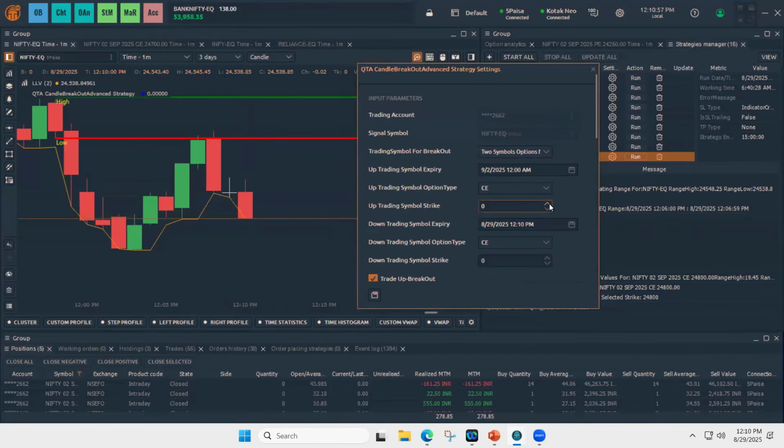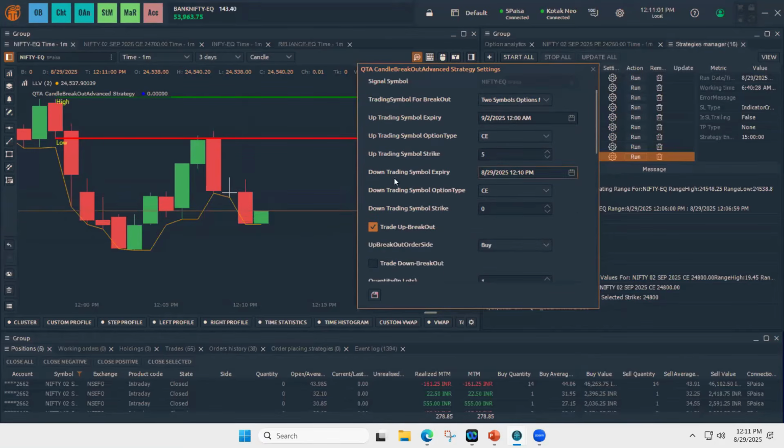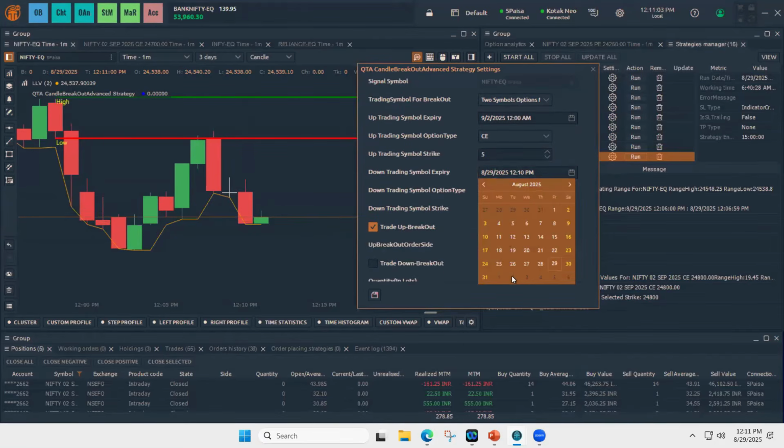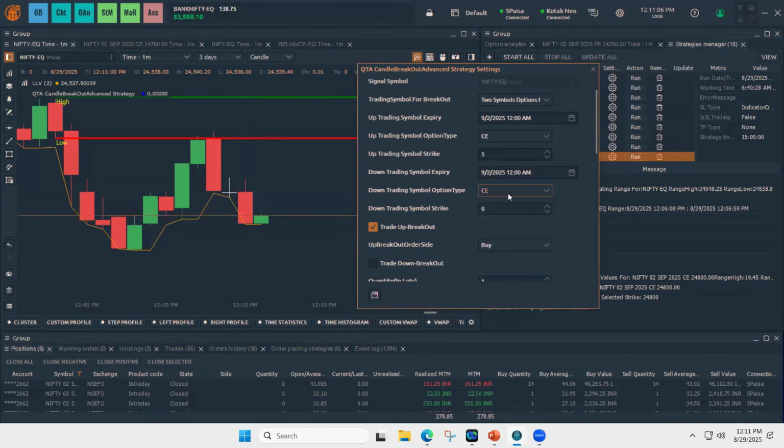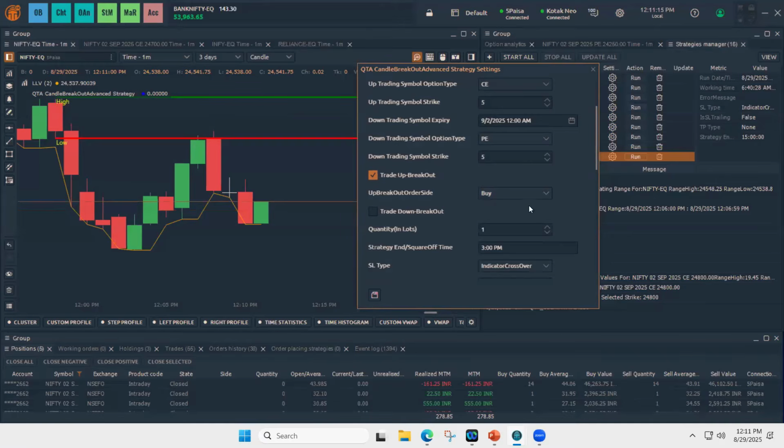Up trading symbol is CE, 5 strikes out of the money. Down trading symbol expiry is again September 2nd. In this case, down trading symbol is PE, and symbol strike is 5 points out of the money. On up break, I want to buy because I'm buying the options. On down break, again, I want to buy.